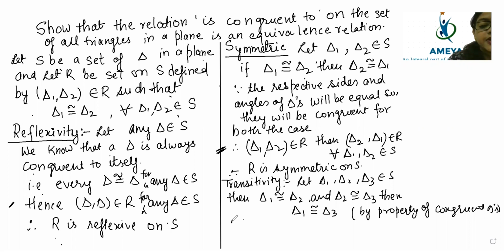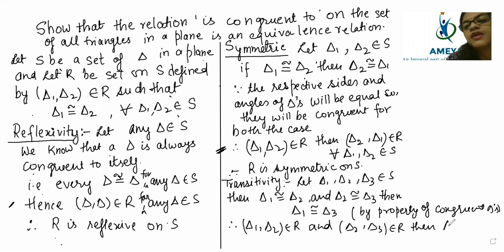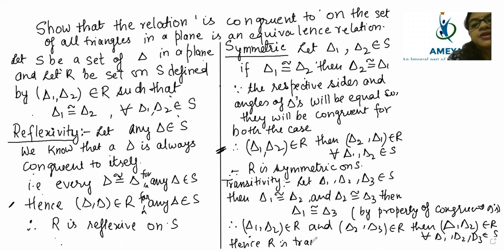So hence, therefore, we can say triangle 1, triangle 2 belong to R and triangle 2, triangle 3 belong to R. Then triangle 1, triangle 3 also belongs to R, for all triangle 1, triangle 2, triangle 3 belonging to S. Hence, R is transitive on S. So beta, after writing this, we have discussed our transitivity also, symmetric condition also, and we have represented in our own way.